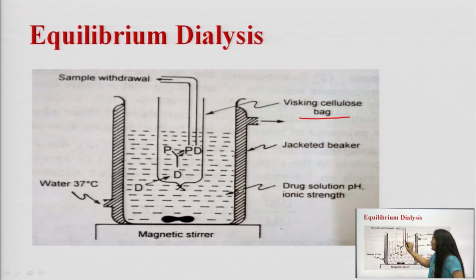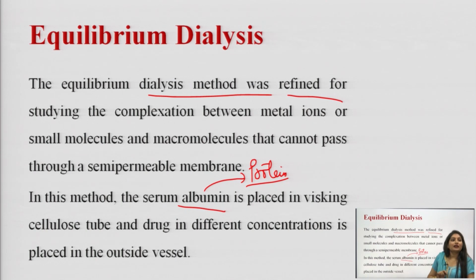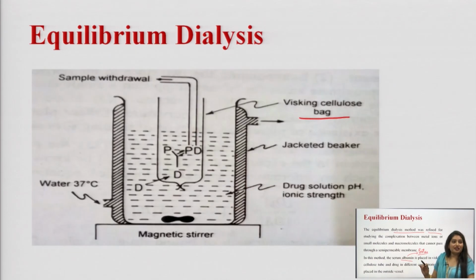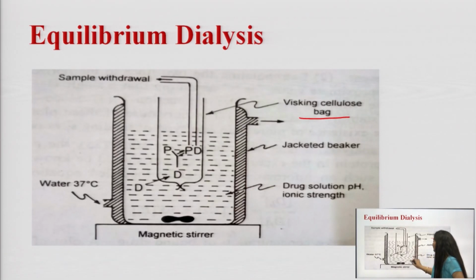So, serum albumin is placed in this visking cellulose bag, and the drug in different concentrations is placed in the outside vessel. Here the drug is placed. This is the outside vessel. This is the jacketed beaker. Okay, why is it jacketed? In this we are providing a temperature of 37 degrees centigrade.